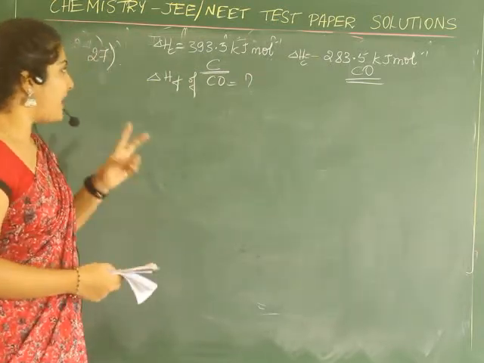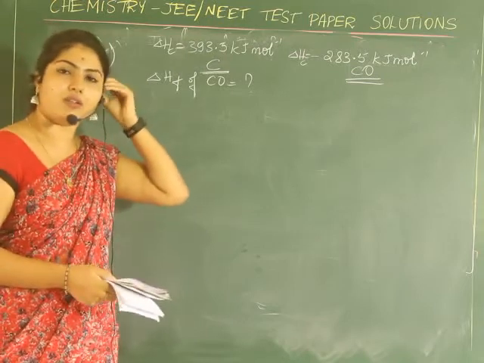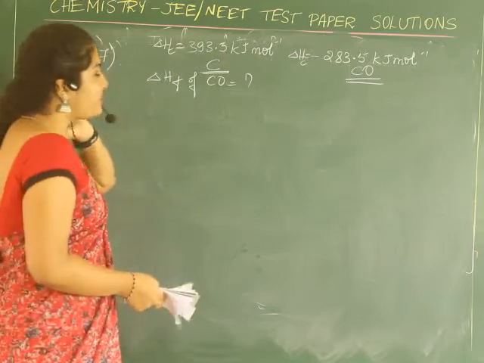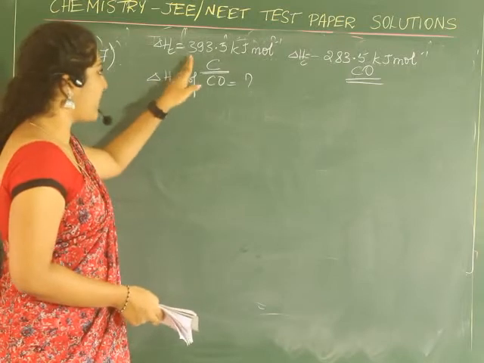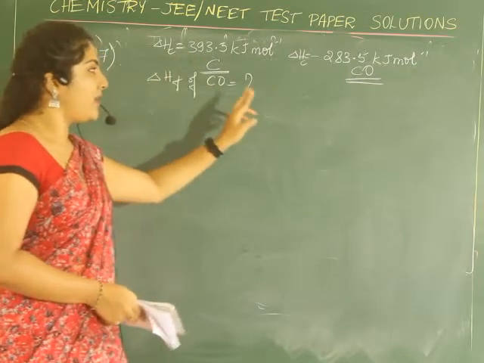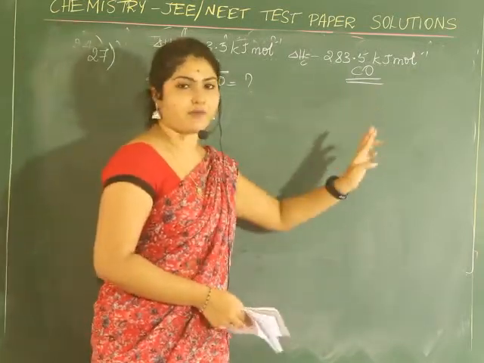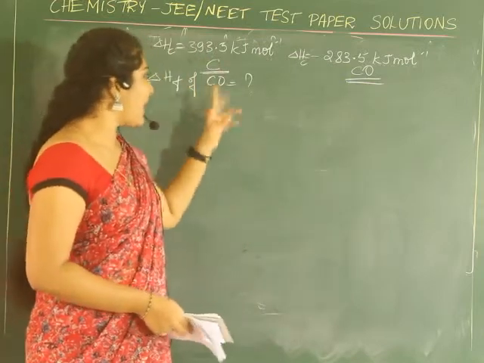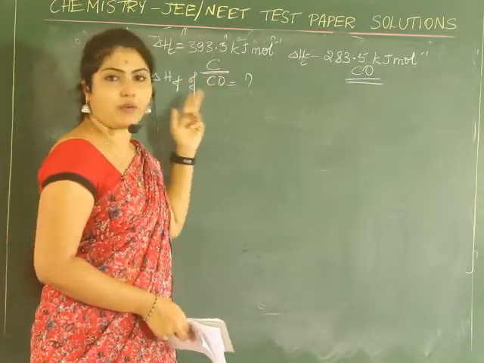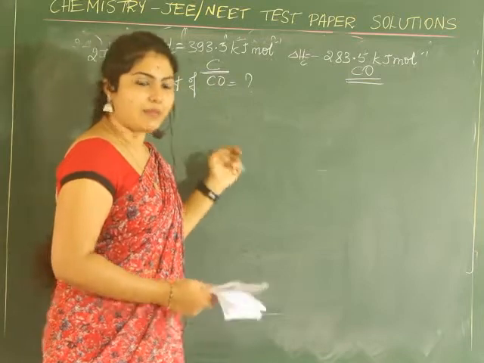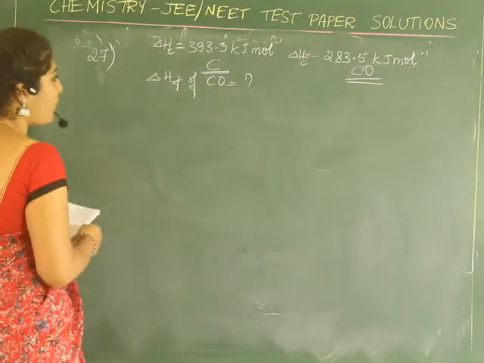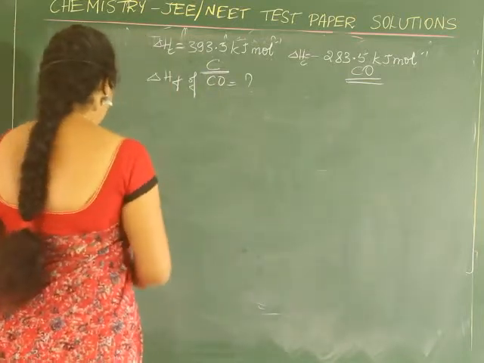So let us write. This is again depending on the Hess law. First, let us write the equation for combustion of carbon. Next, combustion of carbon monoxide. It's very easy. Then, using that, we will arrive at the formation equation for carbon monoxide. What is the required equation?